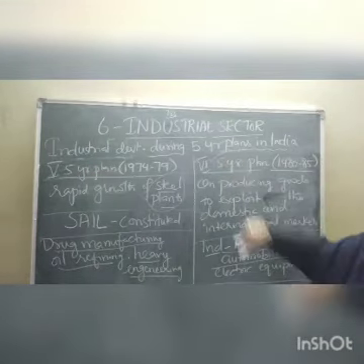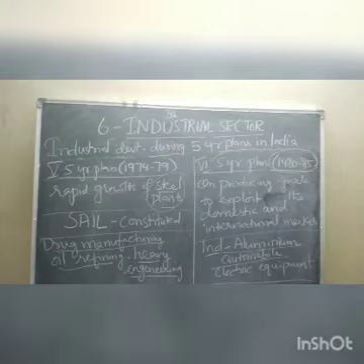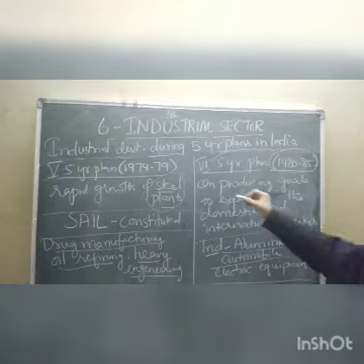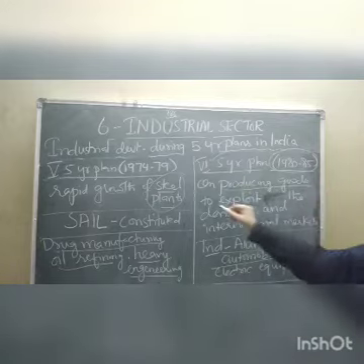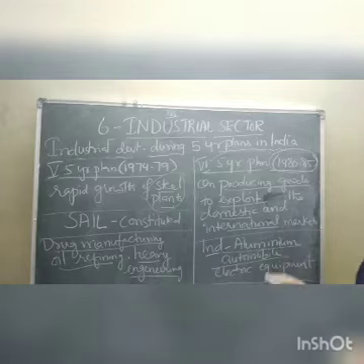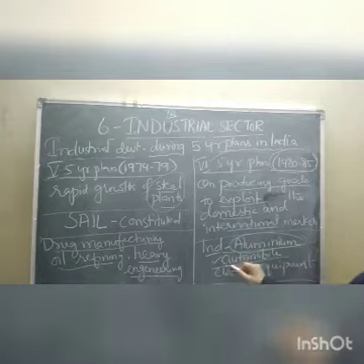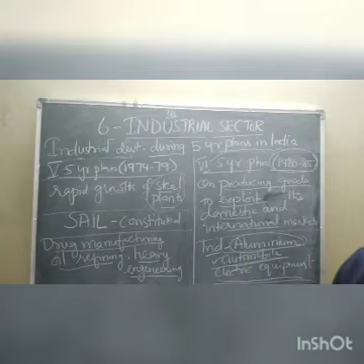Now, the sixth 5-year planning period. The time period is 1980 to 1985. And what was that, children? In this one, the focus was on producing goods to exploit the domestic and international market. That means by producing those goods, the domestic market can be exploited. We can develop more domestic market, and also the international markets. The industries under this were the aluminium industry, automobile industry, and electric equipment industry. I hope it is clear, children. So the time period is 80 to 85.